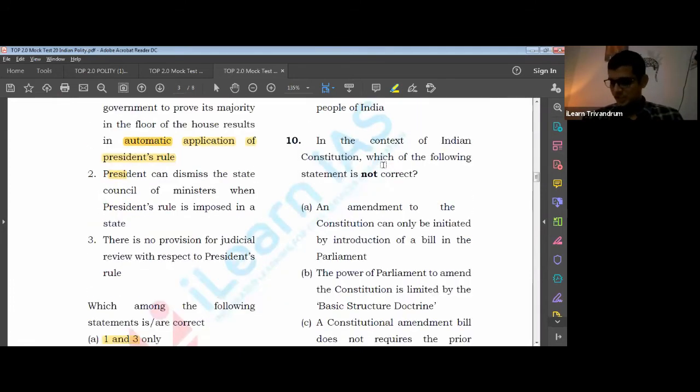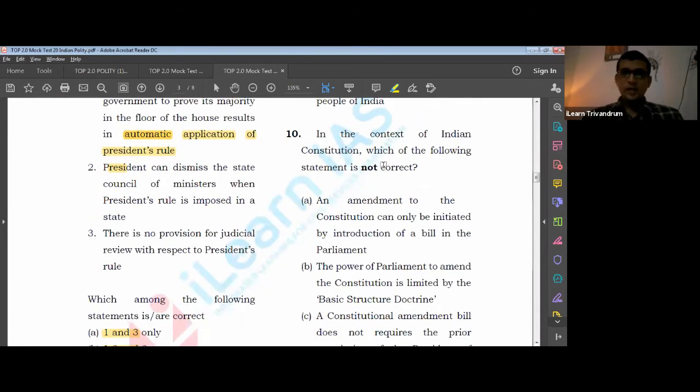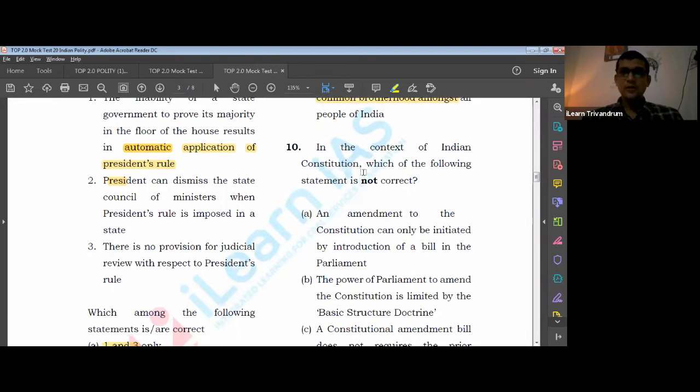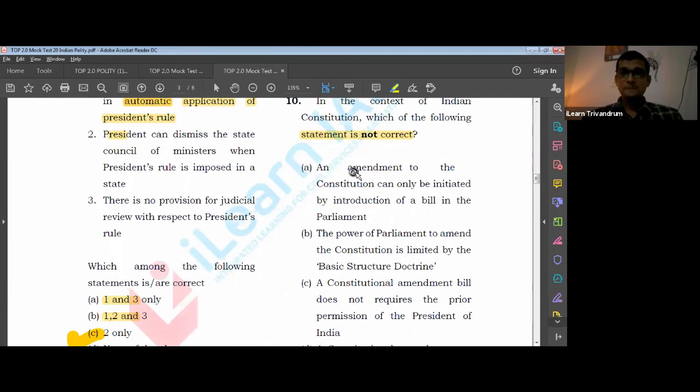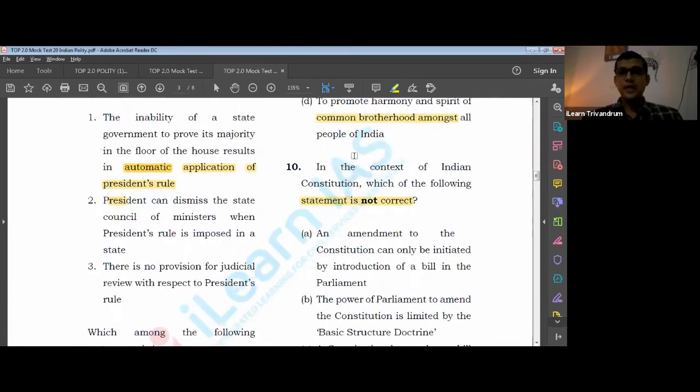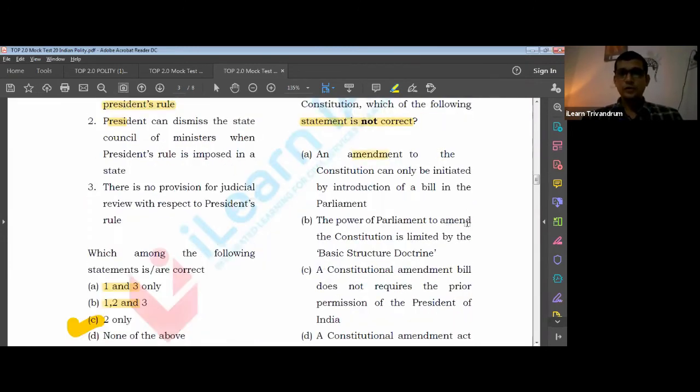Come to the 10th question. What is it about? The 10th question is about which of the following is not correct. Okay. So please underline that 'not' whenever you see such negatively worded questions, so that it gets your attention repeatedly in that question. Okay. So it is about the amendment. Okay, it is speaking about the amendment, so you should be aware about amendment.